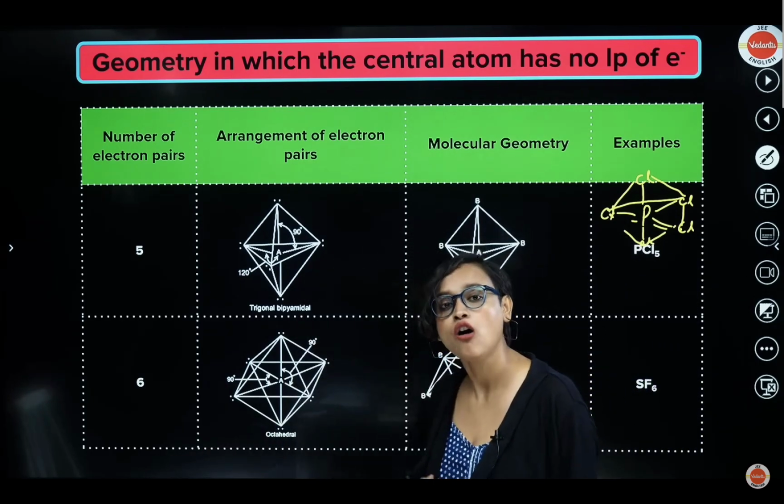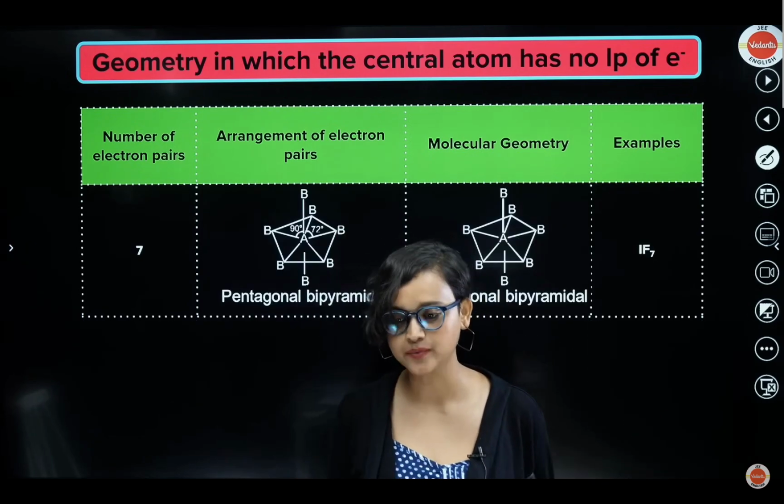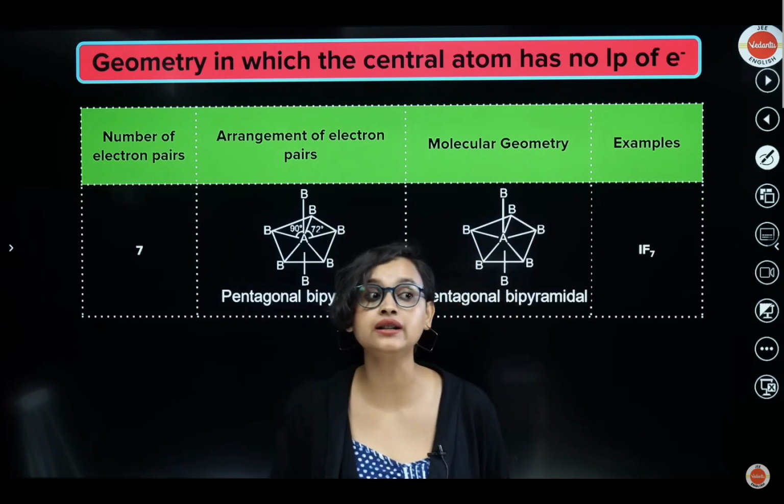What will it form? It will form octahedral. SF6 is an example of octahedral. Alright guys, making sense? Now if there are 7 electron pairs, it will be pentagonal bipyramidal.